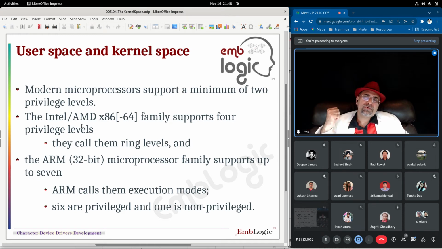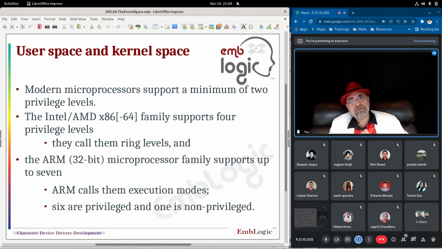Privilege levels, you will think, what is this? Well, you know, every machine has a user, super user or other user. No, there are 4 categories of users. They are called ring levels 1, 2, 3, 4. Highest is root. Then you have 2, 3, 4 also.